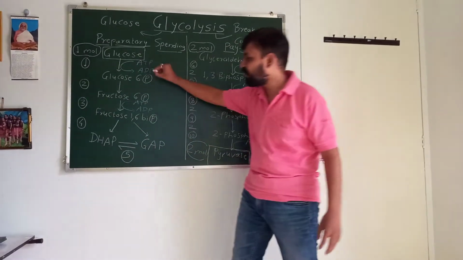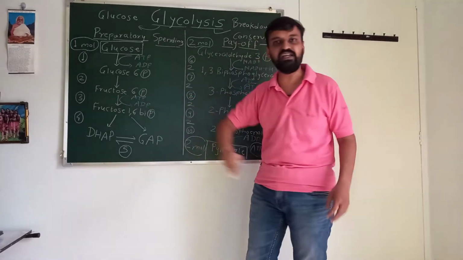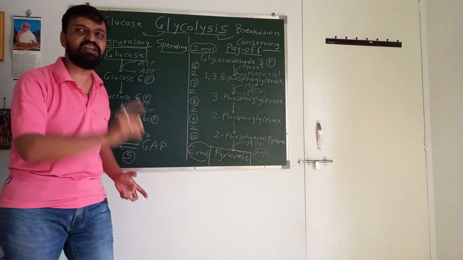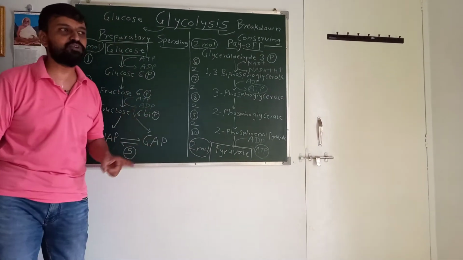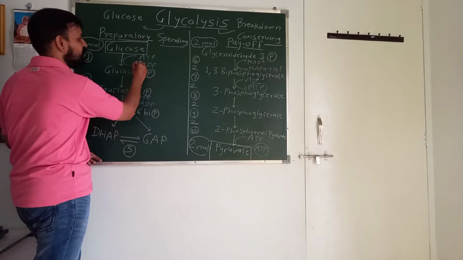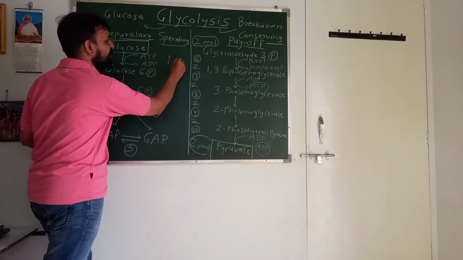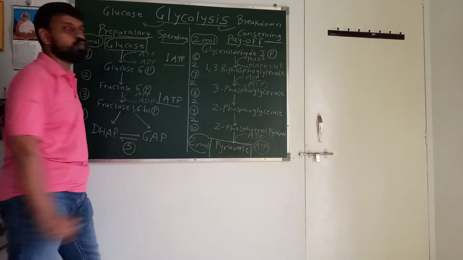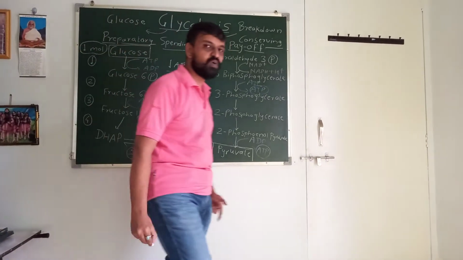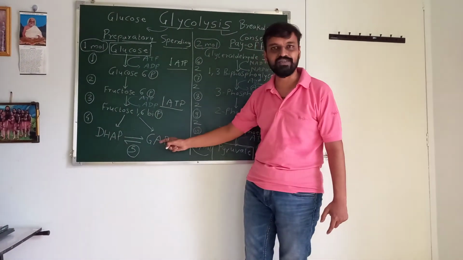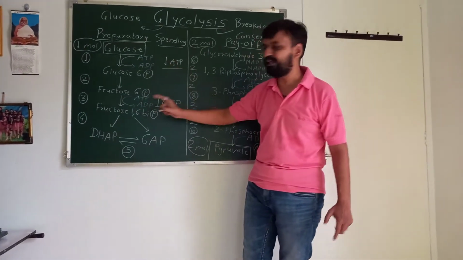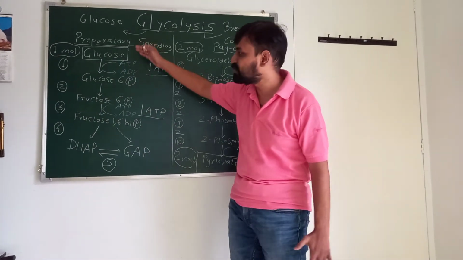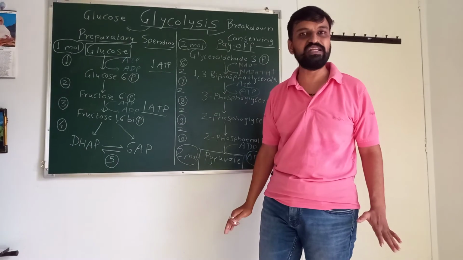Finished. Now guys, at step number 1 and 3, 1 ATP is utilized. Please take a note of this. In NEET, they will ask you the question: in which of the following steps is ATP utilized? So 1 ATP will be utilized here, and 1 ATP will be utilized here. So 2 ATP molecules are required for the preparatory phase. Is it clear? So guys, this is the main thing that is asked.